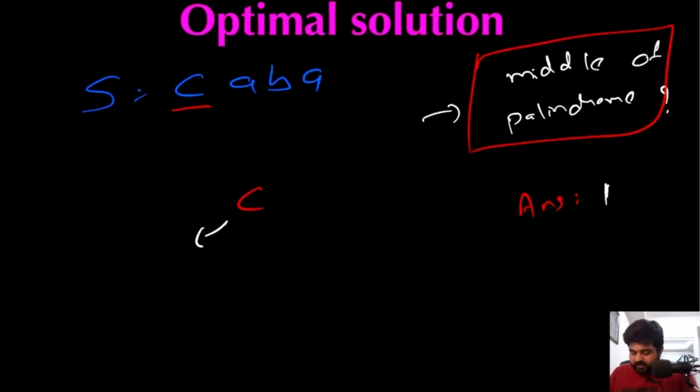Now we are going to see whether the C is a middle of a palindrome or not, which is not. Why? Because if we see the left of the string and right of the C, the left is a null value and the right is A, which means both are not same. So because both are not same, this is not part of any middle of a substring.